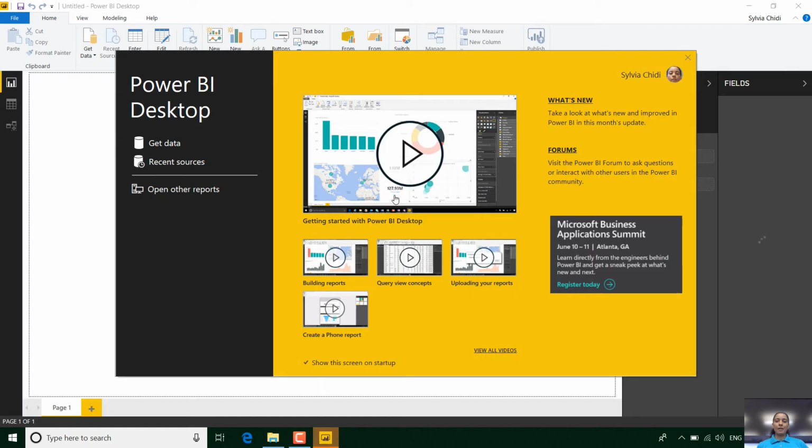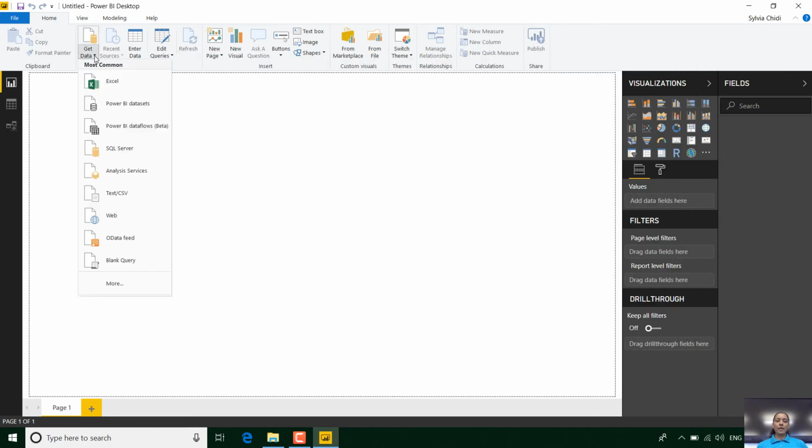You can see this is Power BI and it's already installed. When you first launch your application, you will get this screen here and you can close that. And you're ready to start getting your data.